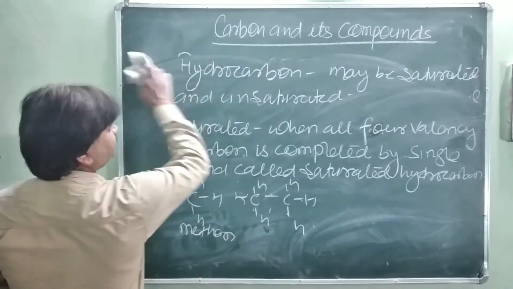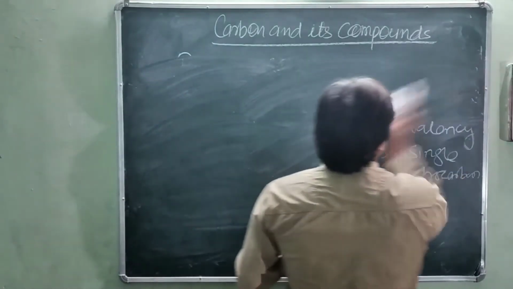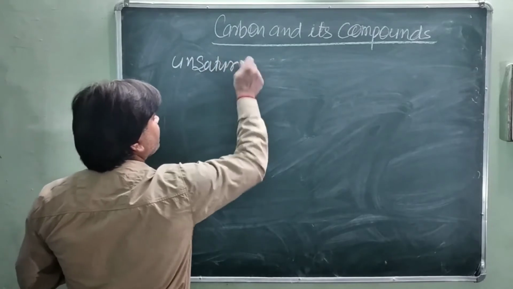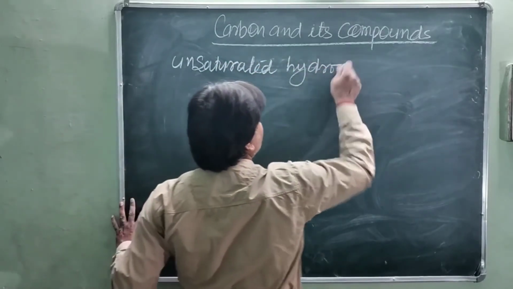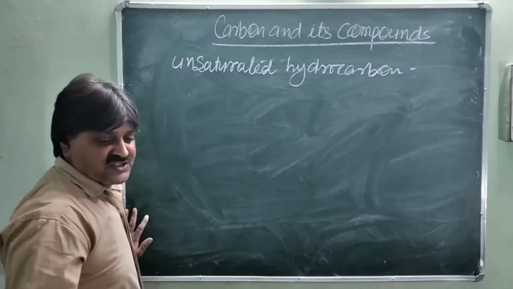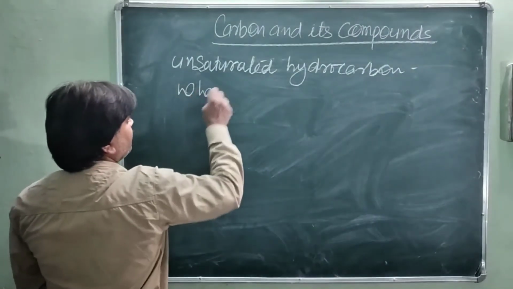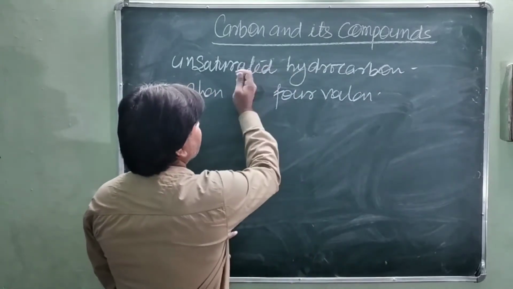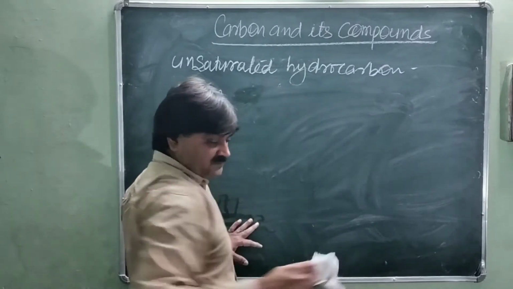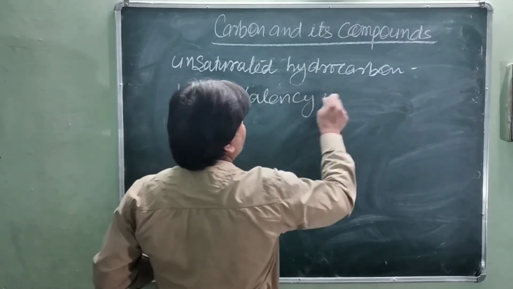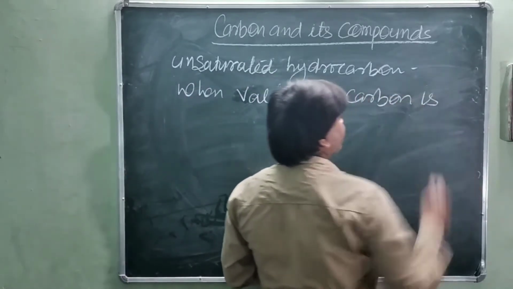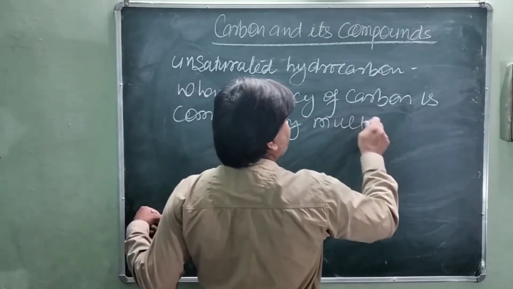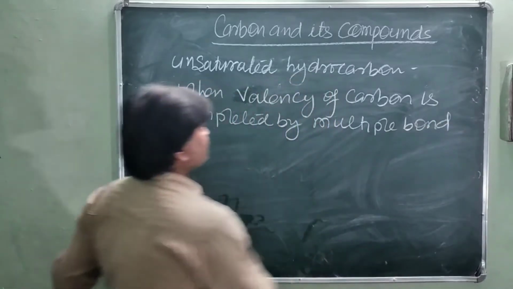Whereas in an unsaturated hydrocarbon, the valency of carbon is completed by multiple bonds. That is called an unsaturated hydrocarbon.